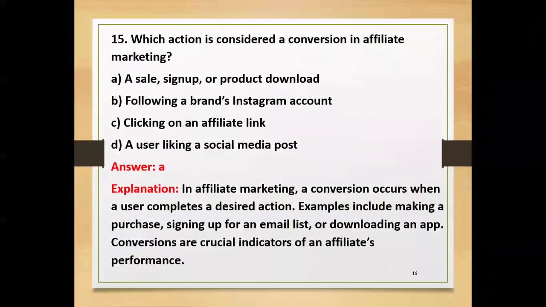Then, which action is considered a conversion in affiliate marketing? Sale, sign up, or product download. Following a brand's Instagram account, clicking on an affiliate link, a user liking a social media post. The answer is A. A conversion occurs when a user completes the desired action. It could be a sale, signing up for something, or a product download. Examples include making a purchase, signing up for an email list, or downloading an app.